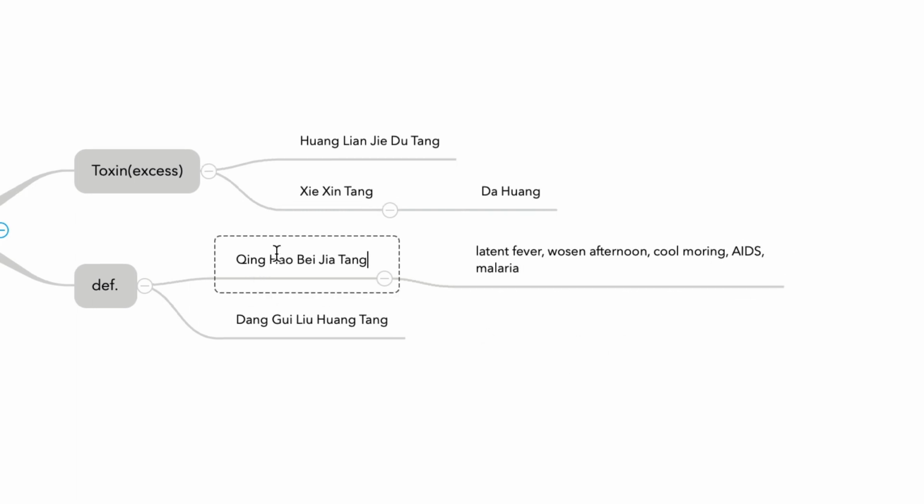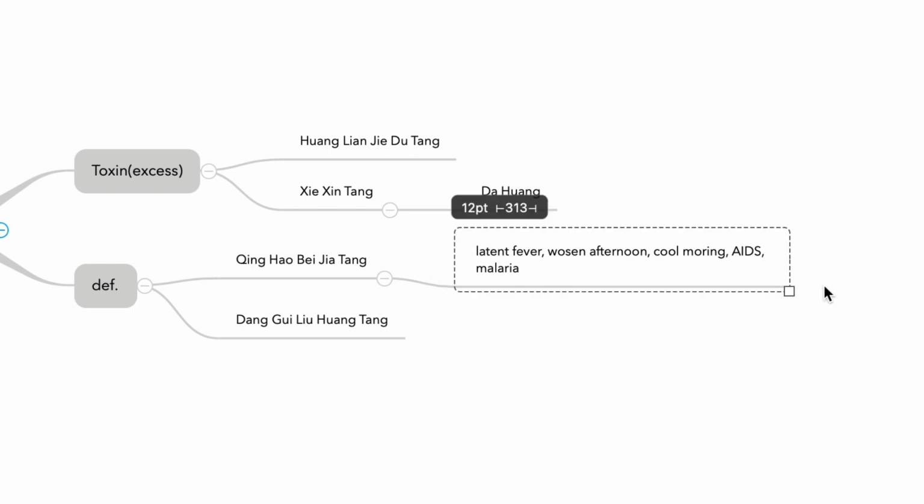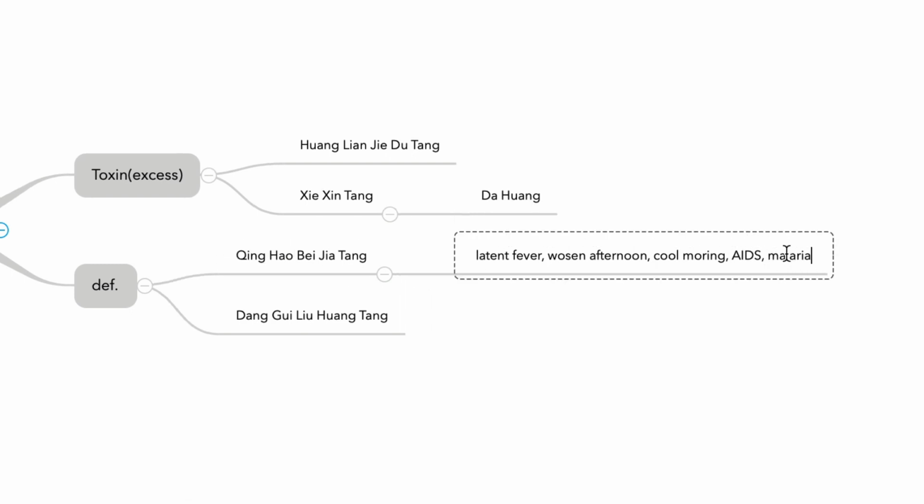From this Qinghao, Dr. Tu Youyou made the malaria medicine, artemisinin. So the board members love to give you this kind of hint, like malaria. And AIDS, because it's an immunocompromising condition, the patient is troubled with constant minor heat, fever, heat signs. So Qing Hao Bie Jia Tang is a common hint the examination gives you about this formula.